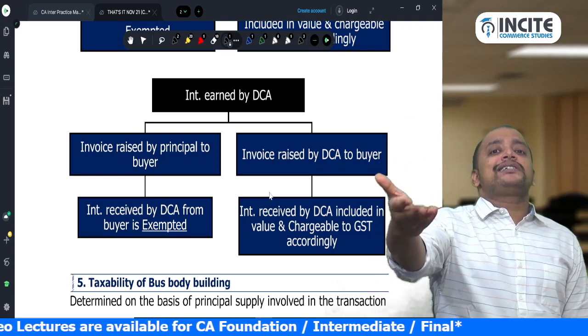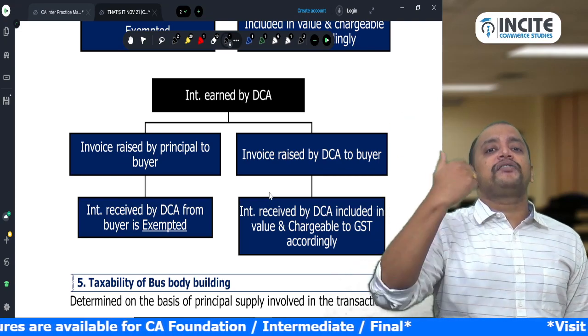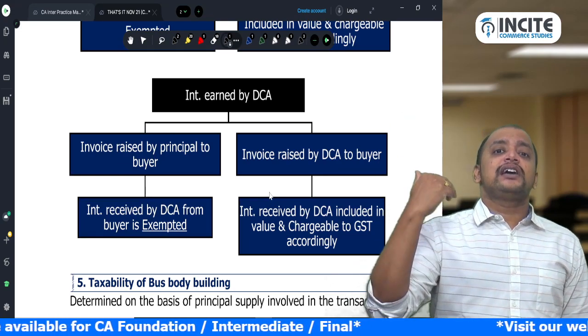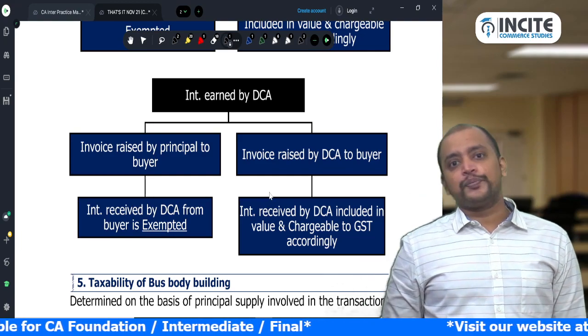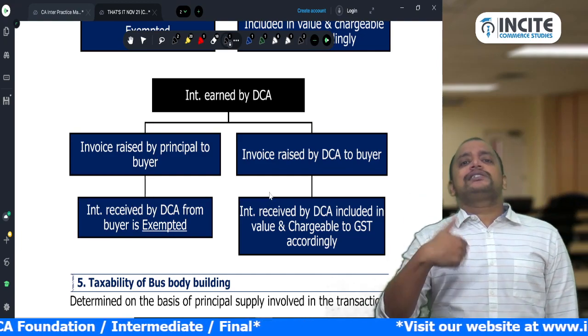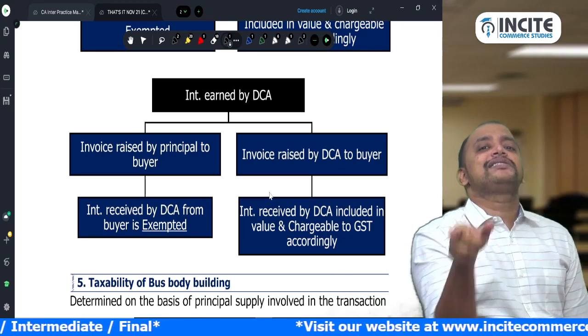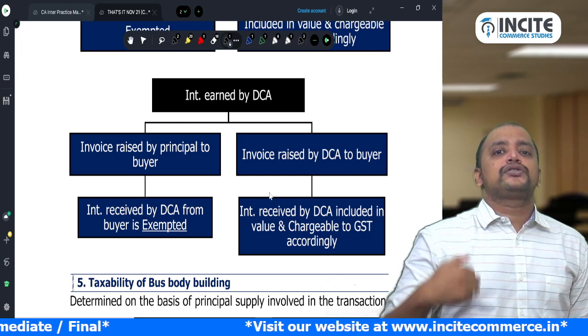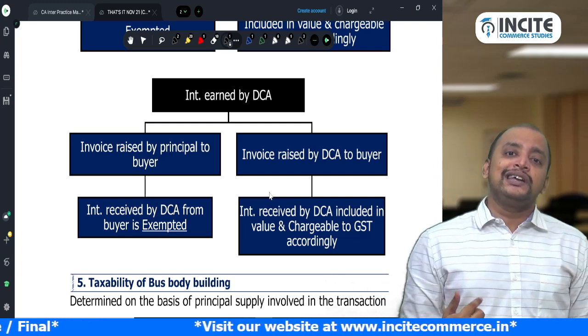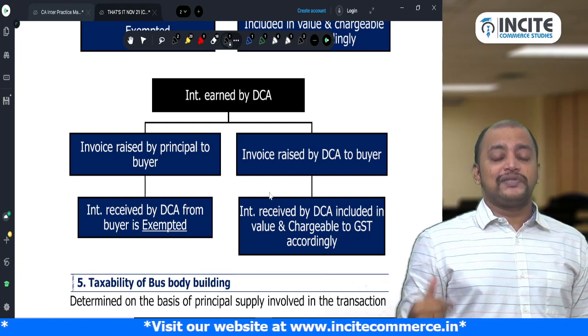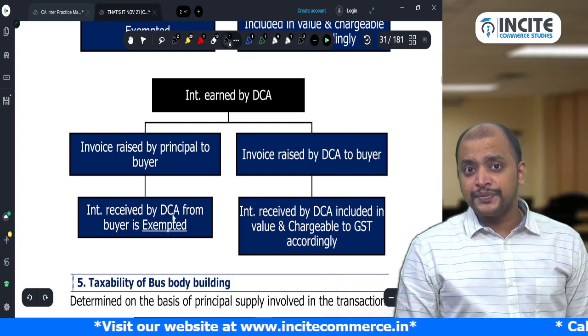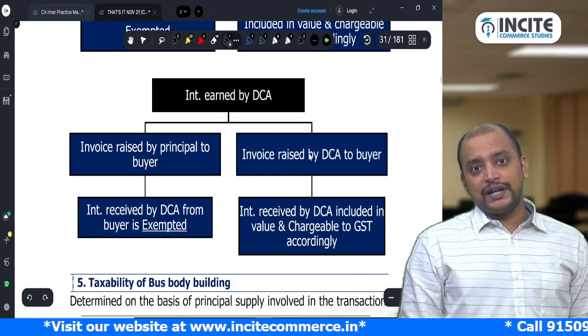Therefore, whatever interest you pay for delay in receipt of consideration will be chargeable to GST, included in the value. Suppose I am not raising the invoice to you, my principal raises the invoice to you. For you, my principal is the supplier and I am just the financier. So whatever interest you are paying to me is interest on loans and advances, which is exempted. Understood? That is what we need to apply.